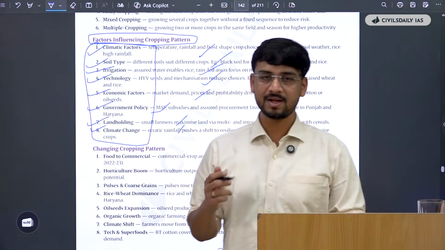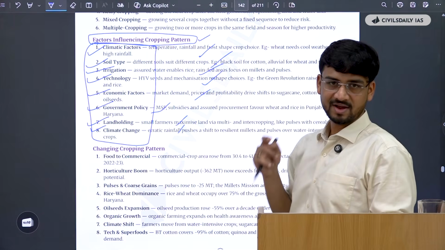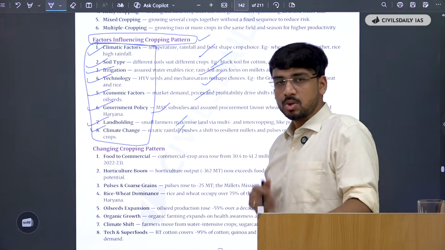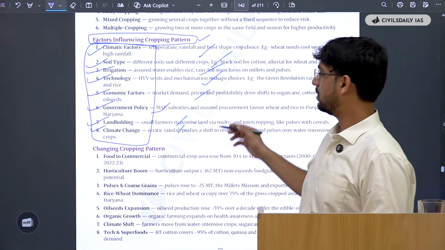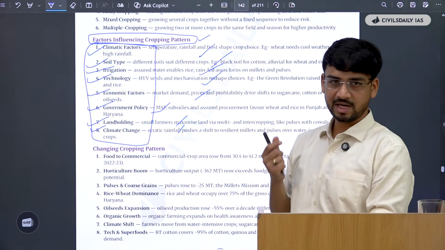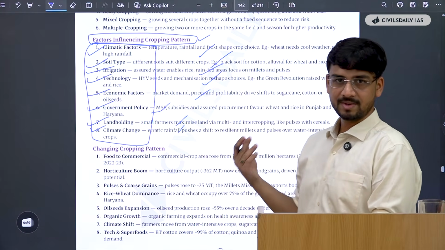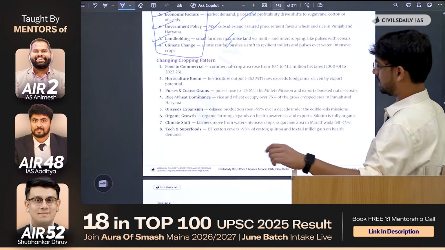So if you were to prepare, say, this is just for the cropping pattern, but if you were to prepare, say, 20-25 of these kind of things, you can use them in every way. So that will reduce your effort in a way. The only thing that will remain is the data sheet, so that when you code the data directly into your points, you can use them directly in your answers as well, and it will fetch you marks.